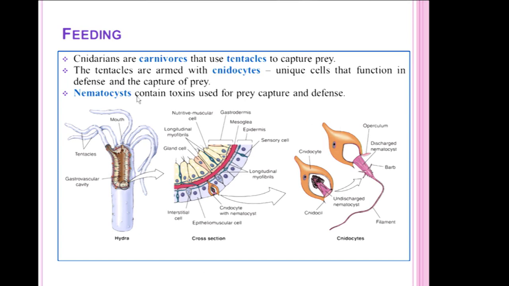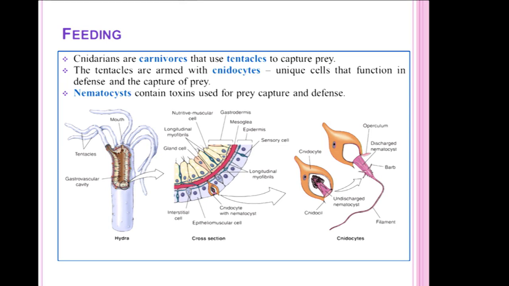Here we can see the clear structure of cnidocytes. Cnidocytes are of various types. Nearly 20 types of cnidocytes are present in Coelenterata animals. Among that, very important types are penetrant and volvent types. In penetrant type of cnidocytes, these cnidocytes release a hypnotoxin substance, and immediately the animal gets paralyzed.